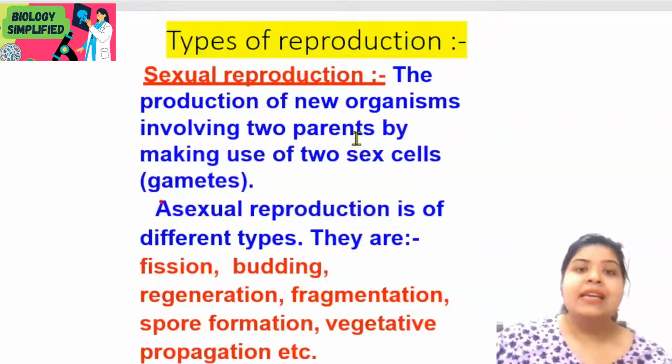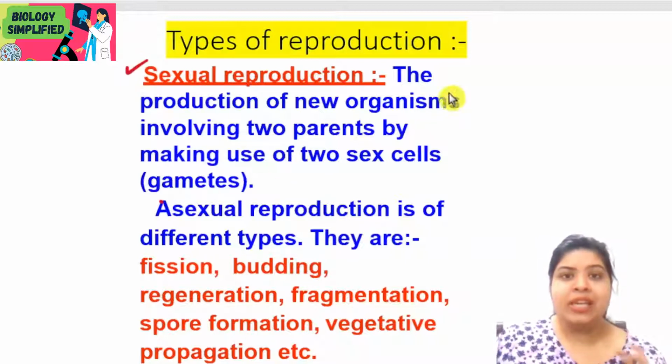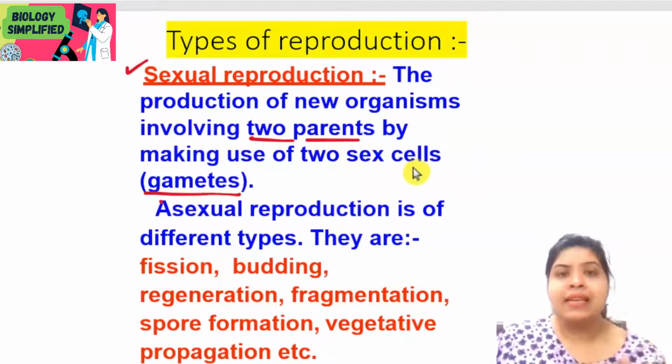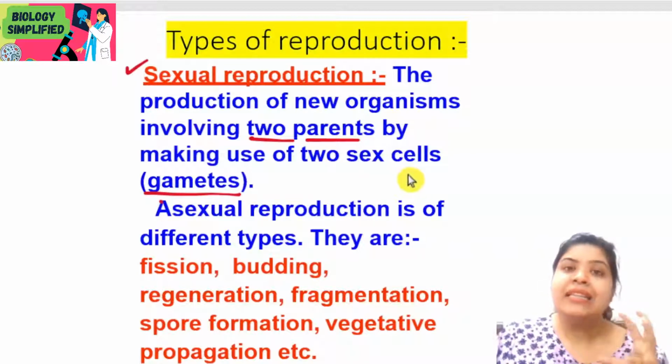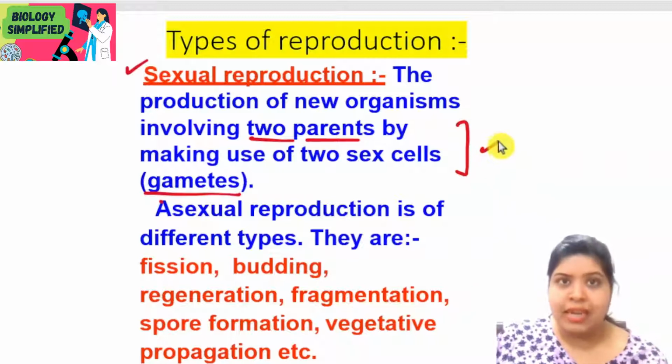Next type is sexual reproduction. Now, what happens in sexual reproduction? In sexual reproduction, the organisms produce progeny and two parents are involved. With the help of gametes, the sex cells produced by the reproductive organs, these gametes fuse, and after fusion or fertilization, a zygote is formed, and that zygote develops into a new individual. Okay, so this is how sexual reproduction takes place.